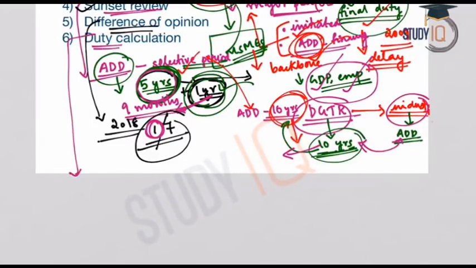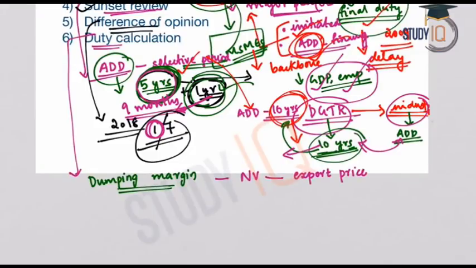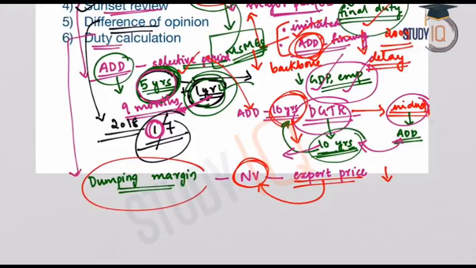Now, the next major concern is with regard to the duty collection, that is, anti-dumping duty collection. Here we need to understand what is meant by dumping margin. A dumping margin means the difference between the normal value and the export price of the goods under complaint. Under dumping, we have seen that the export price will be lower than the normal value or the market value. So the difference between export price and the market value is called the dumping margin.